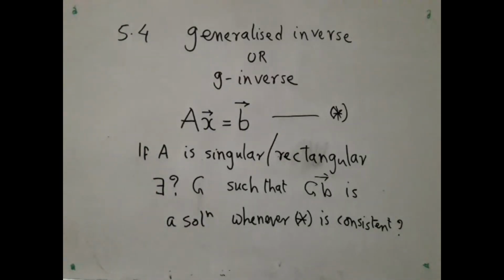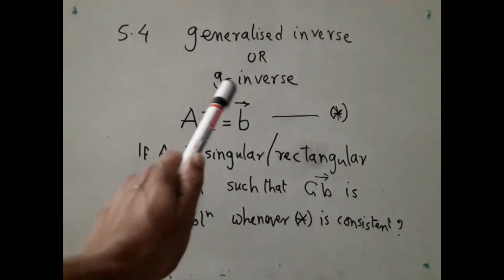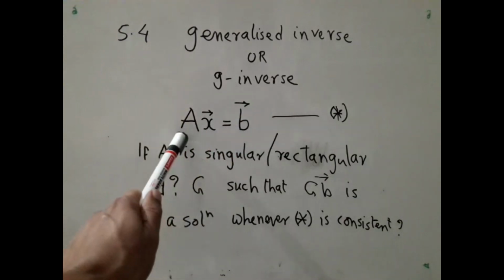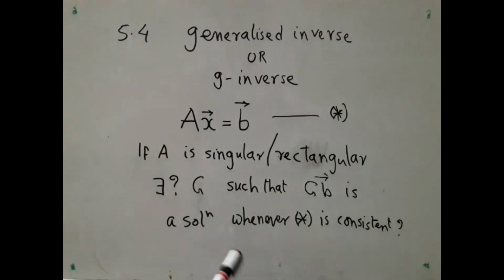Now whenever someone comes up with a b, G has already been computed once and for all. Whenever someone gives you any b such that the system is consistent, Gb will be a solution. And that is the question, whether there exists such a thing. And the answer turns out to be yes, there is. Any such G is called a generalized inverse or G inverse of the matrix A.